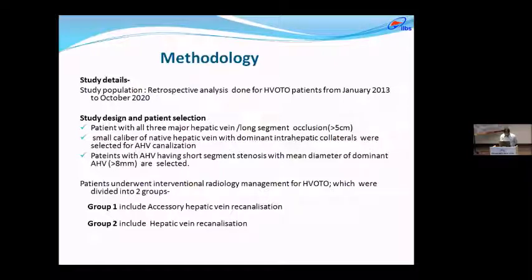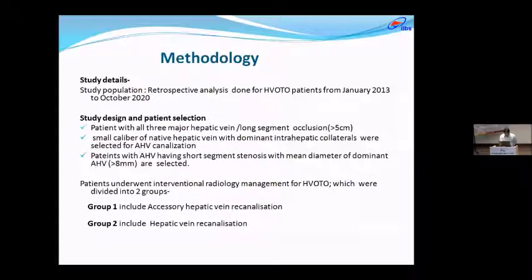Selection criteria are patients with all 3 major hepatic veins or long segment occlusion of more than 5 cm for hepatic vein, and a small caliber native hepatic vein with dominant intrahepatic collaterals were selected for accessory hepatic vein recanalization. Patients with accessory hepatic vein should have short segment stenosis, with a minimum mean diameter of dominant accessory hepatic vein of more than 8 mm.